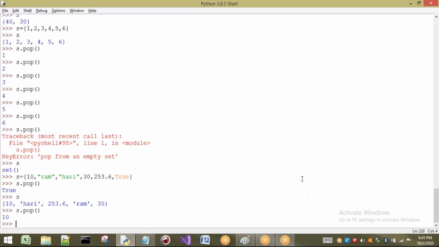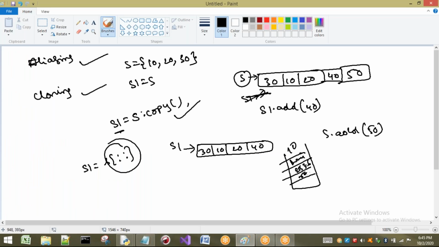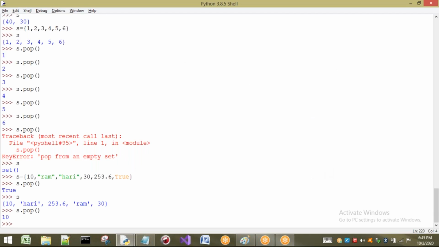253.6. Next, what is there? Ram and 30 is there. In this way I can consider. Pop means what? What is it going to pop? The top element is going to be popped. So 10 is popped. If I apply pop next, Hari is popped. Next to that, 253.6 will be popped. You can understand that now.